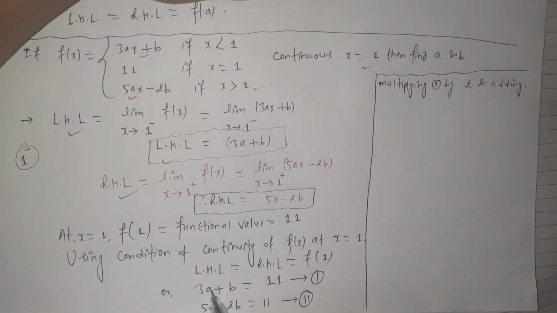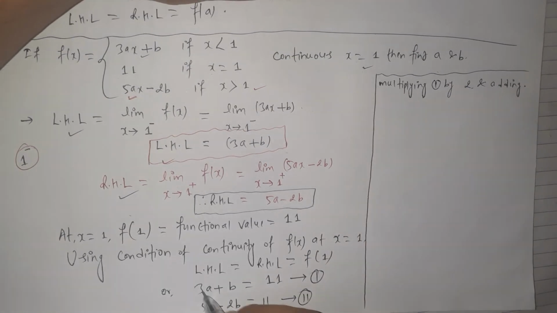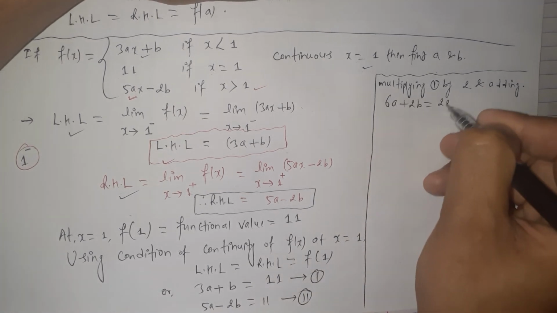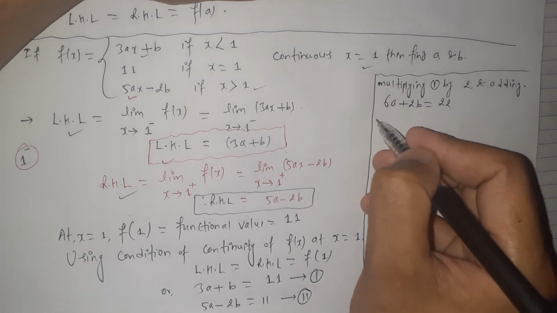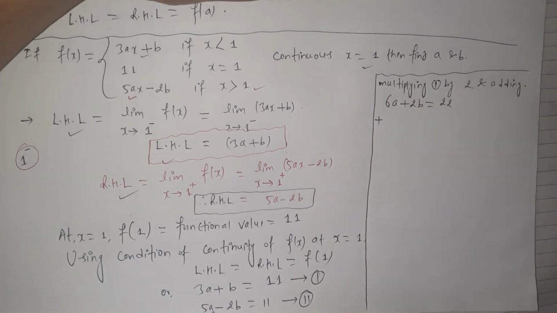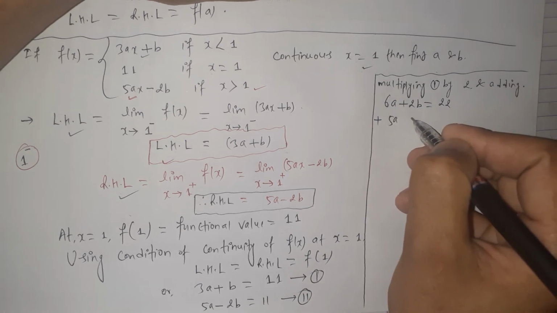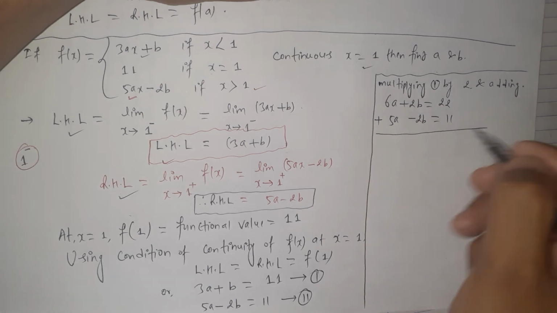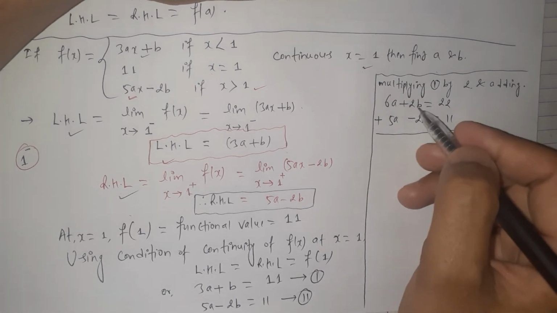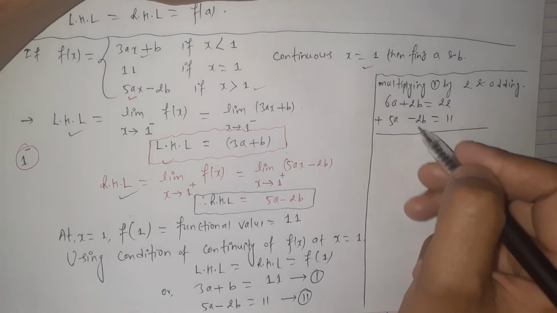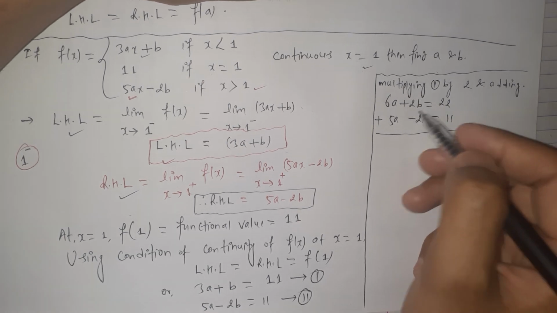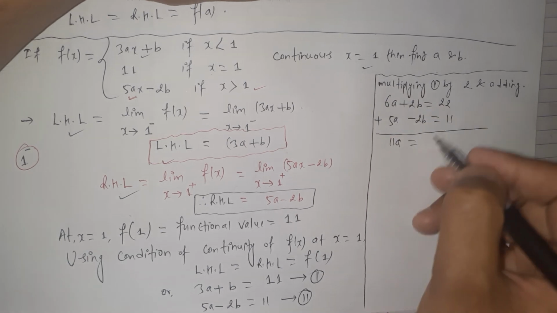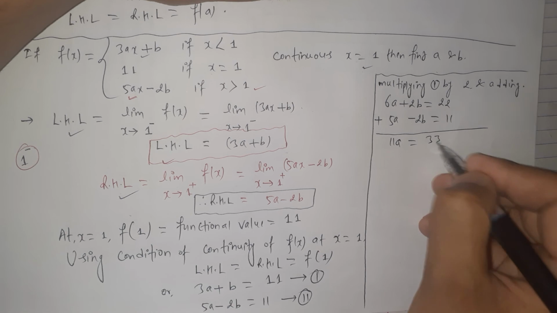First of all, multiply equation 1 by 2, then this will be 6a plus 2b equals 22. Then adding this result with the next equation, 5a minus 2b equals 11, the minus 2b plus 2b will cancel out, and 5 plus 6 gives 11a equals 22 plus 11, which gives 33.